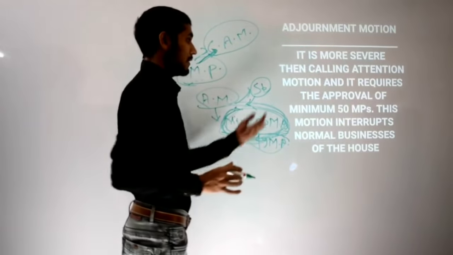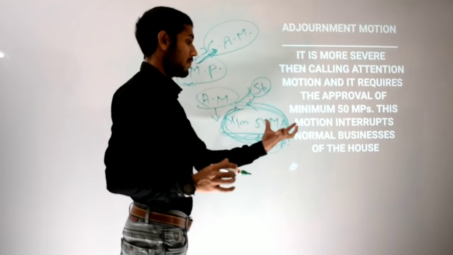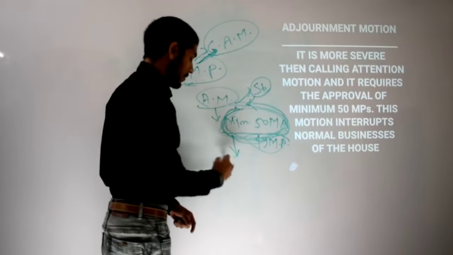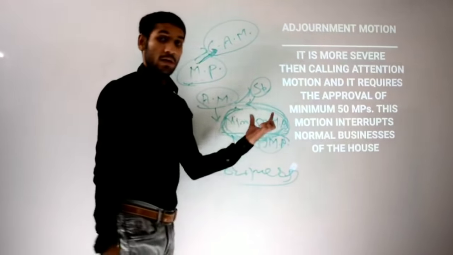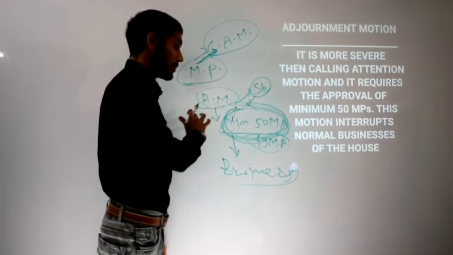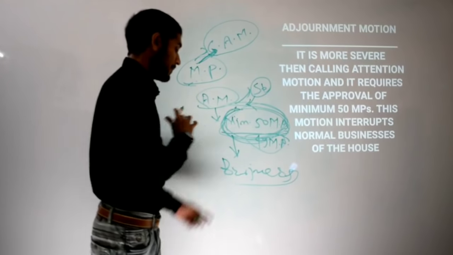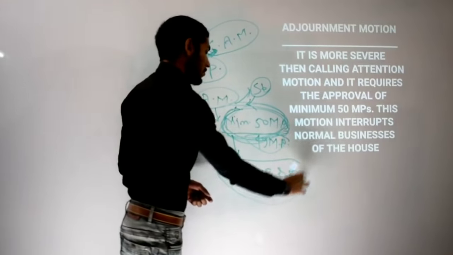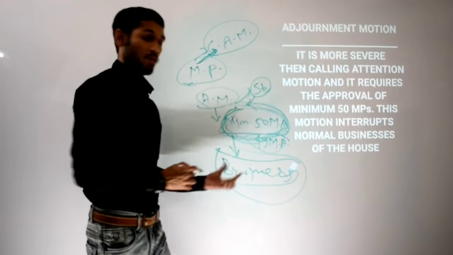This motion requires the approval of minimum 50 MPs, and it interrupts the normal business of the house. Even if normal business of the house is going on, if the adjournment motion has been granted by the Speaker of Lok Sabha, only after the support of 50 MPs, then the normal business of the house will be stopped and the discussion of this adjournment motion will begin.